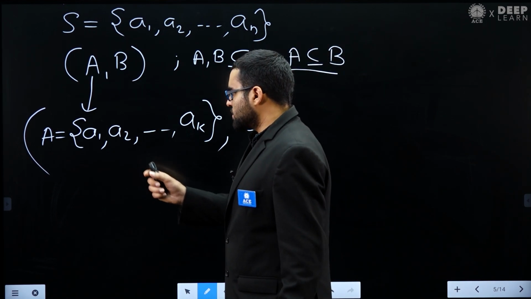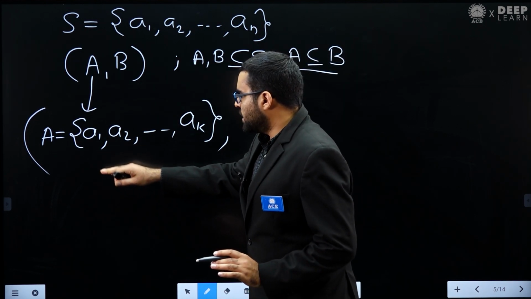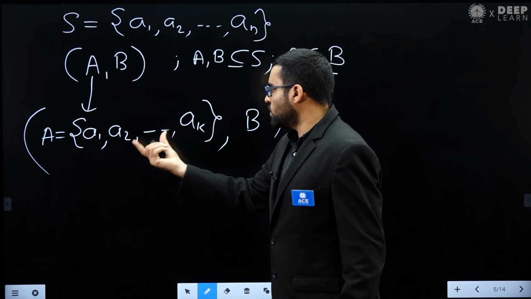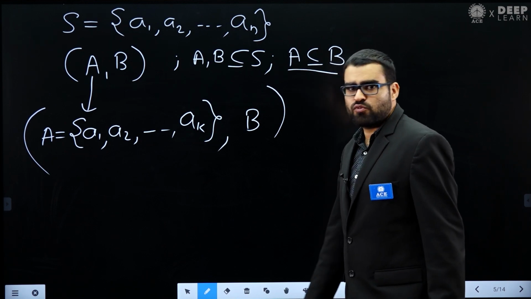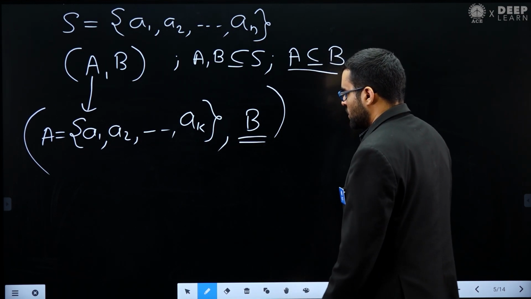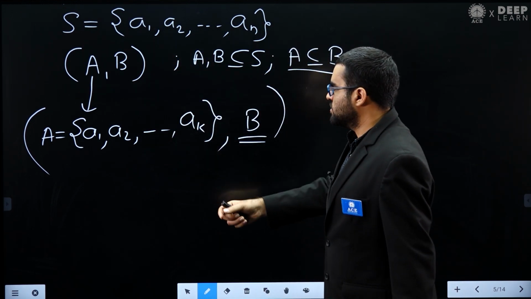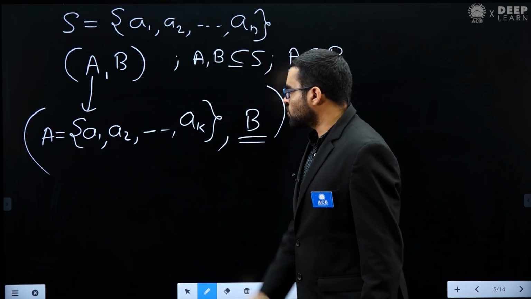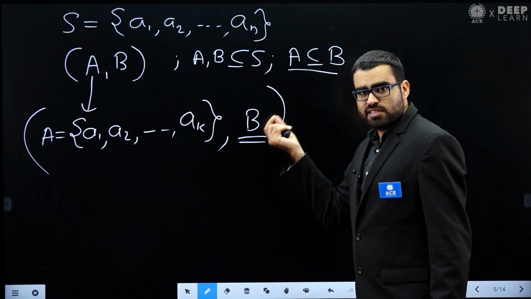Let's assume that a scenario I am giving to you: my set A is this, A1 to AK. So from A1 to AK, K elements I have taken. Now how many choices do I have for B? You can notice that this A is a subset of S, so this condition is satisfied. B should also be a subset of S, but remember B should be a superset of A.